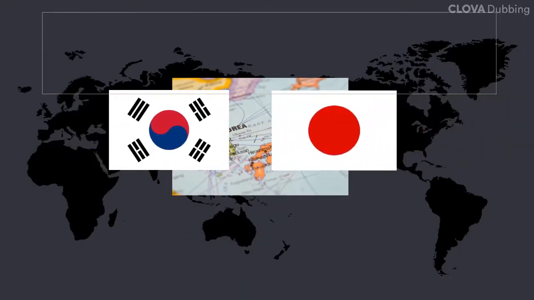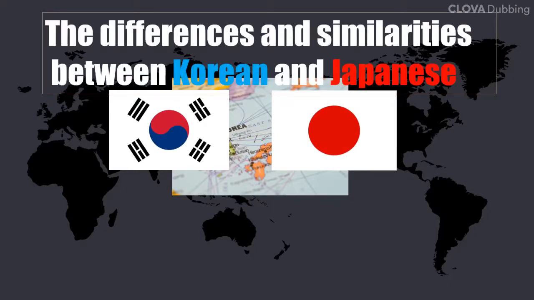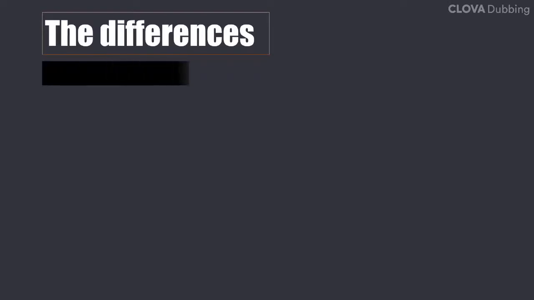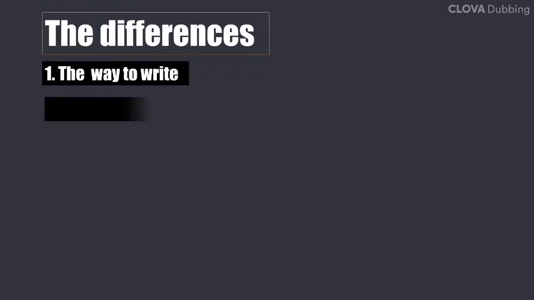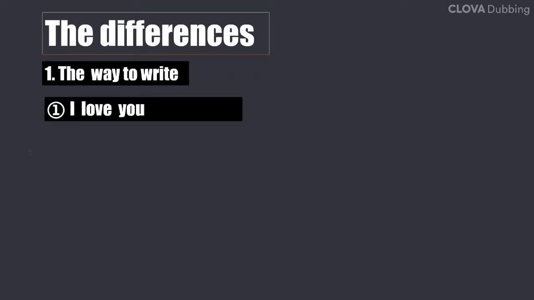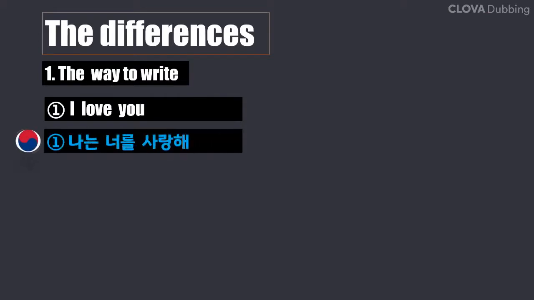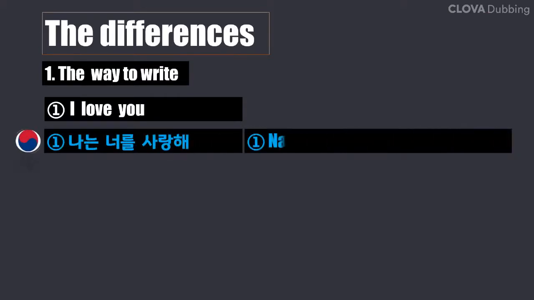We can check the three differences and similarities between Korean and Japanese based on English, and also check what should be noted when studying. First, when we write, we can find differences. Unlike Korean and English, Japanese does not use spaces.